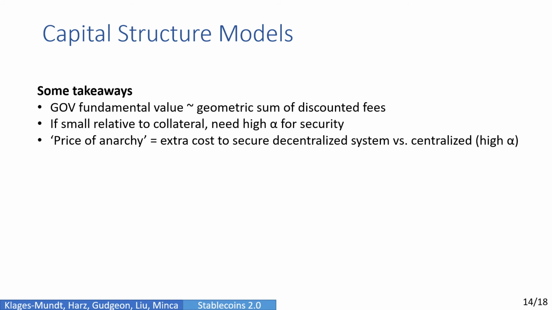A few takeaways so far from these models. The fundamental value to governance, which comes from cash flows, is related to the geometric sum of discounted fees in the equilibrium. If this is small relative to collateral size, then the system requires a high alpha value, or external cost to attack, to achieve incentive security. This leads to a price of anarchy, which is the extra cost to secure a decentralized system compared to a centralized one. In this case, a centralized system relies on a high alpha value to reduce the problem to the first model that lacks an attack vector.